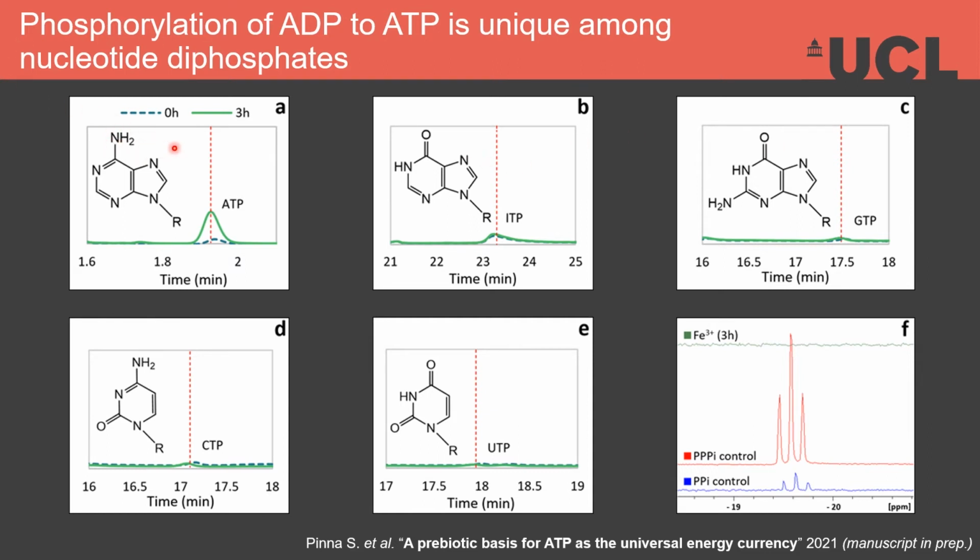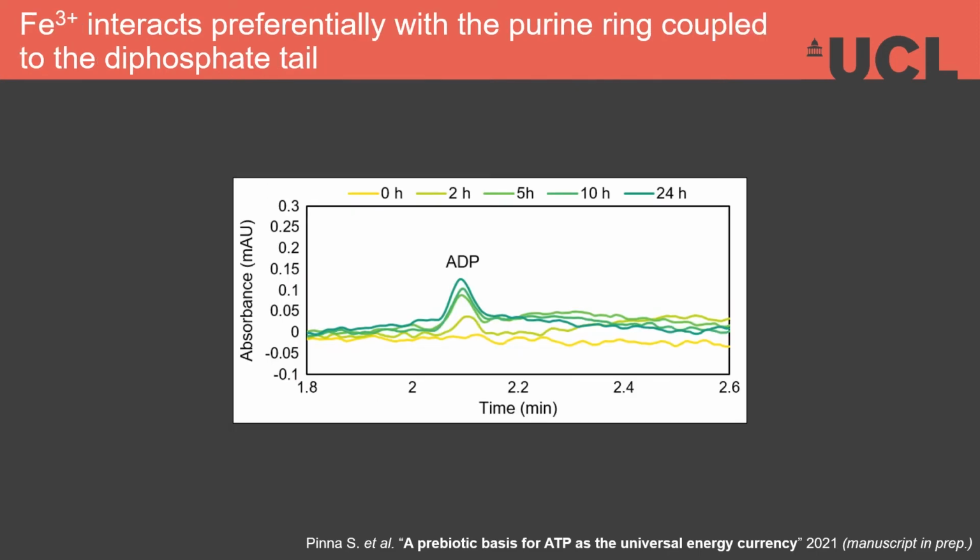N6. We explored the dependence of phosphorylation on the diphosphate by substituting ADP with pyrophosphate, but no triphosphate was detected by phosphorus NMR. And this suggests that the adenine ring does indeed need to interact directly with ferric ion. We also considered whether ferric ion could interact with the adenine ring but not the diphosphate tail, analyzing the phosphorylation of AMP to ADP. And as you can see here, it was successful, but the considerably low yield of ADP suggests that ferric ion interacts preferentially with the purine ring coupled with the diphosphate tail.